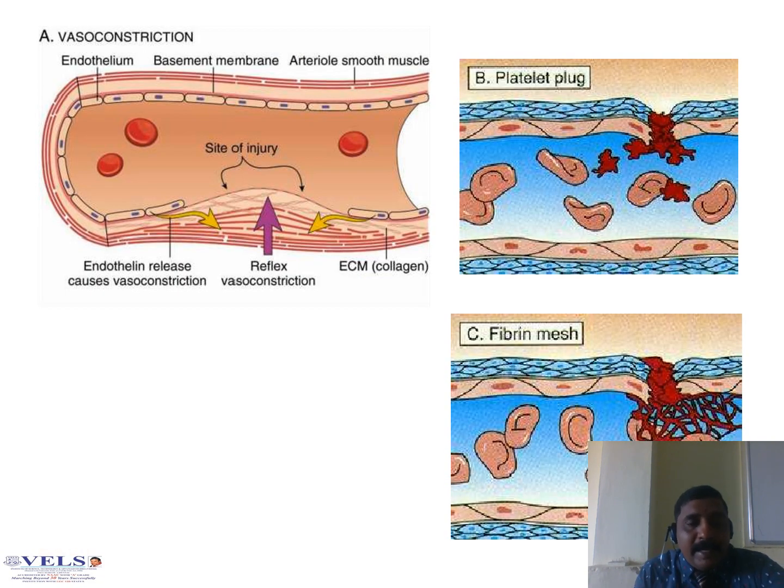So this is the initial picture I want to show. There is vasoconstriction, then how the platelet plug is formed, and finally how the fibrin mesh occurs.